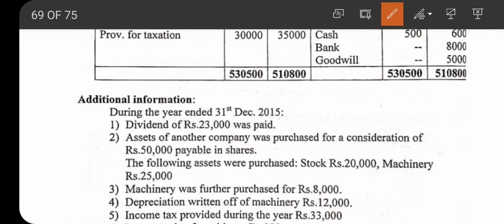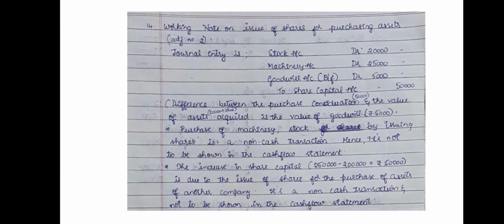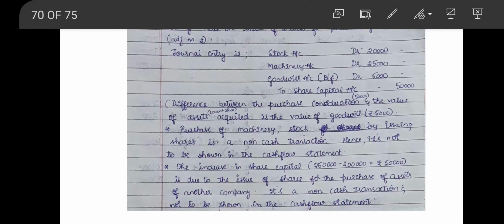So go through the working note relating to this adjustment. Working note on issue of shares for purchasing asset. When they have purchased assets for shares, the journal entry is: stock account debit 20,000, machinery account debit 25,000, to share capital 50,000. So there will be a balance of 5,000 which is considered as goodwill.